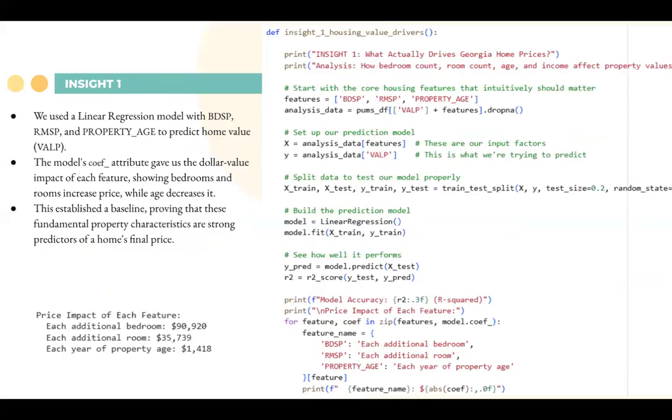For our first insight, we used a linear regression model to predict the home value of the property. Here we wanted to know what factors have the most impact on the property value. This can be the number of bedrooms, the property age, and the income of the family. So we used linear regression to help us find out what impact each of these factors has on the home value.